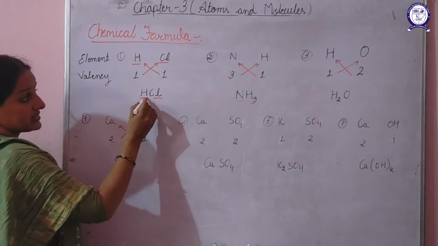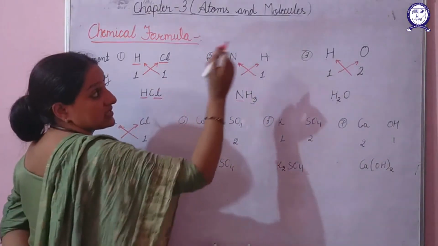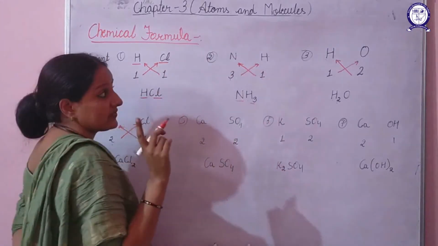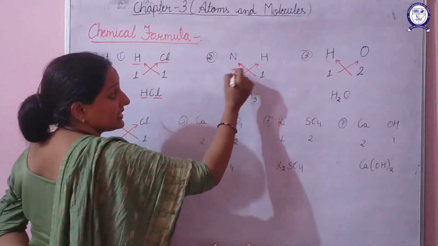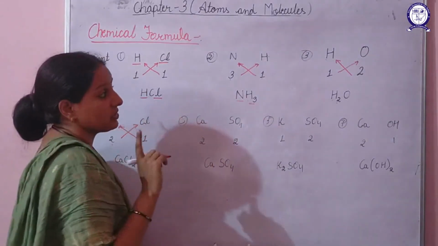So it is written in the beginning. But here the charge on nitrogen is positive and the charge on hydrogen is negative. That means here hydrogen has gained it, so hydrogen is written at the end. This thing also I have stated.